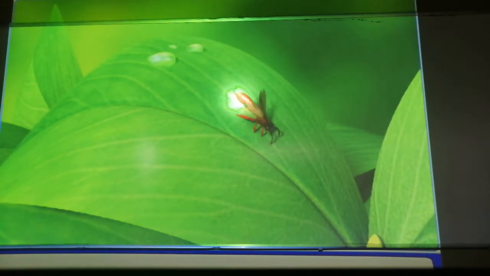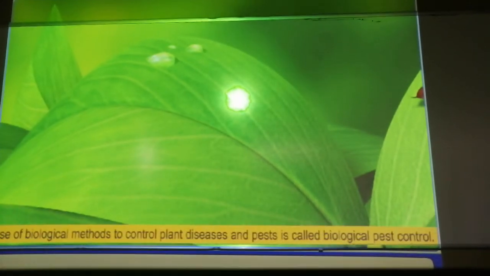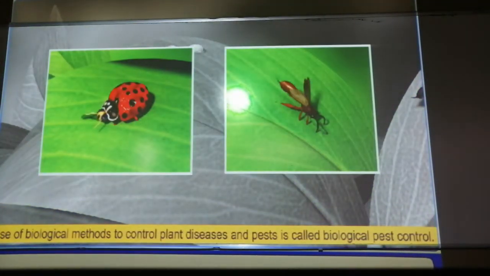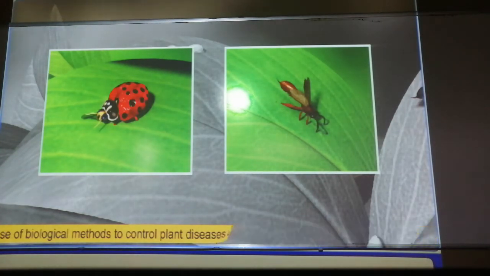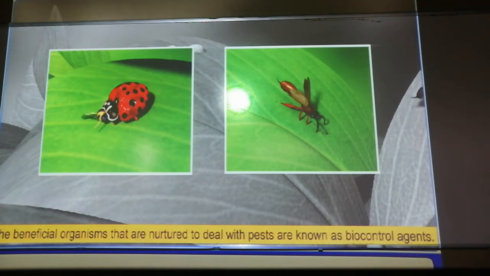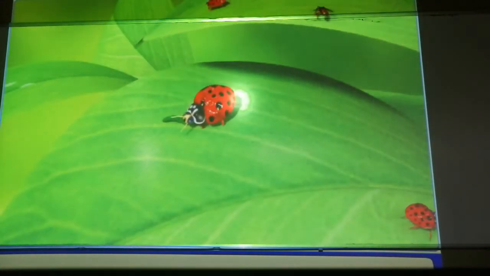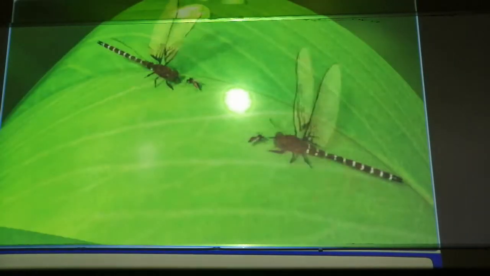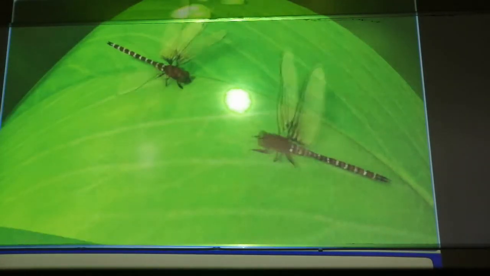In this process, you can see that we are not using any toxic pesticides. Rather, one animal is eating the other. So the use of biological methods to control plant disease and pests is called biological pest control. Here you have seen how these organisms are biological agents, biocontrol agents. What are the biocontrol agents? They are the ones eating the other organism and removing it from the plant's parts.